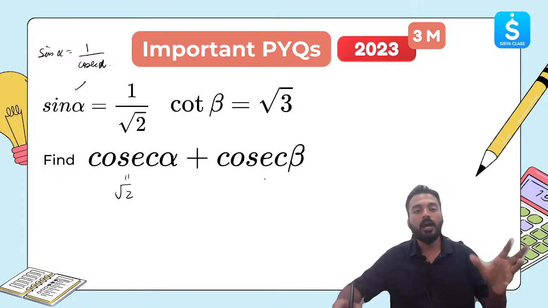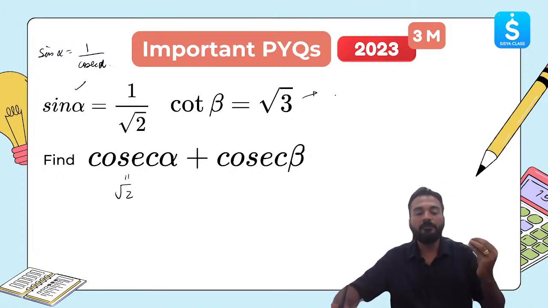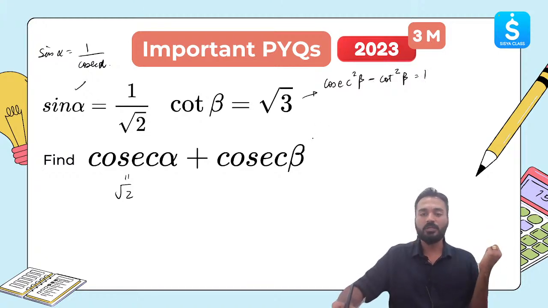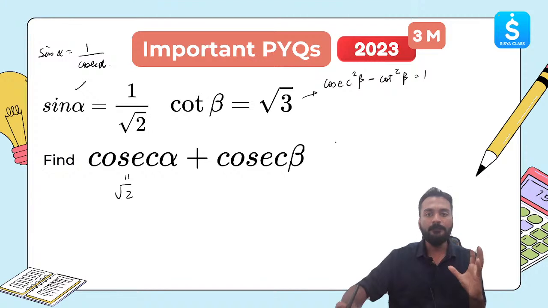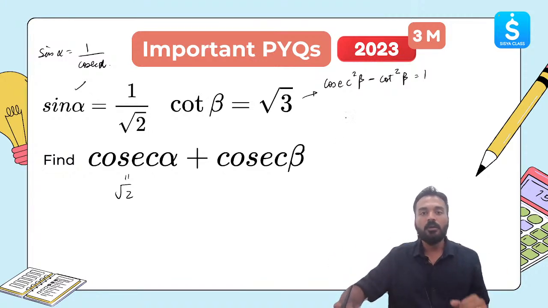Now cot beta, how to get cosec beta out of this? From cot and cosecant we have this relation: cosec square beta minus cot square beta is equal to 1. You all remember this identity which we discussed. So cosec square beta will be equal to 1 plus cot square beta.